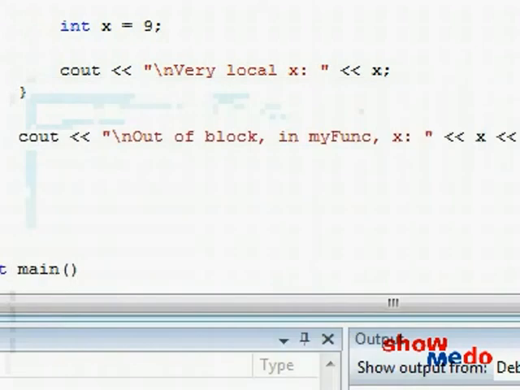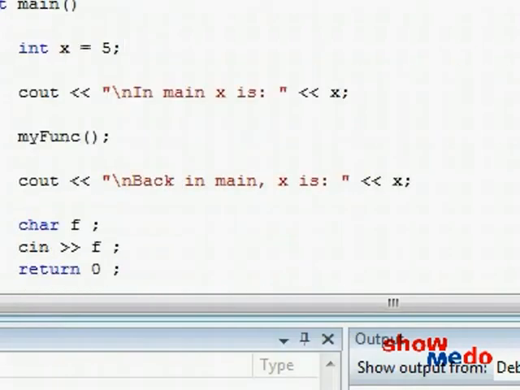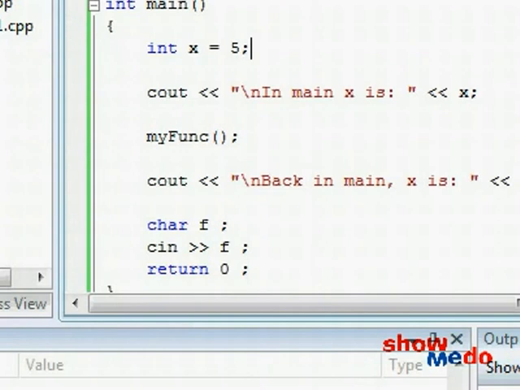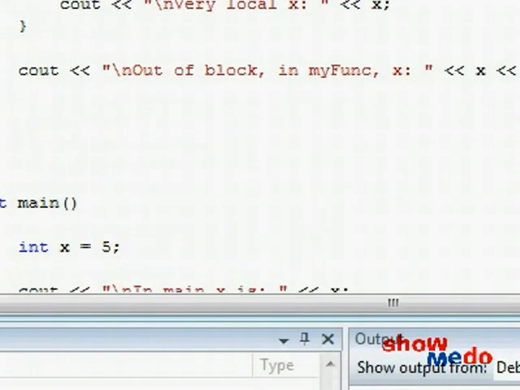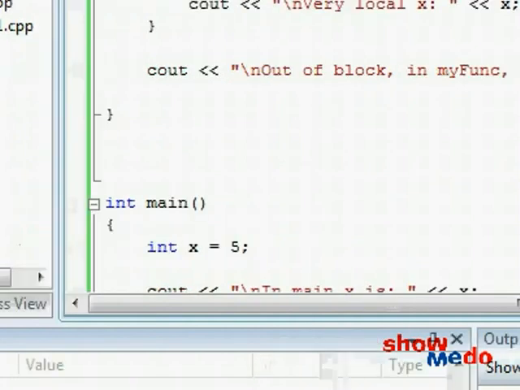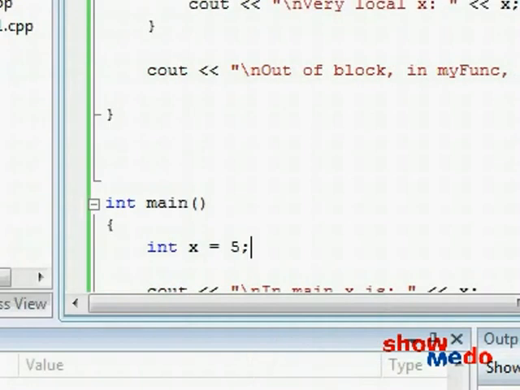So make sure you review and understand what variables exist when and where, which scope do they belong to, are they visible or not, can I use them, can I refer to them, because I can't refer to a variable that was never created, that's a compiler error. How long will they exist, when will they go out of scope, when will they be destroyed, etc, etc, etc. Very important to understand this in C++.